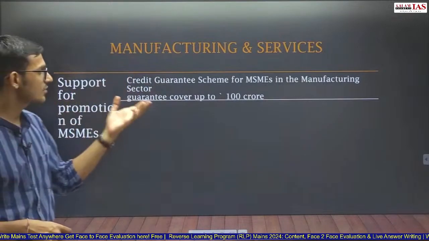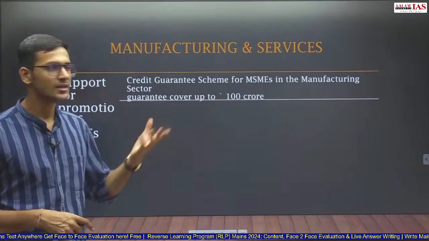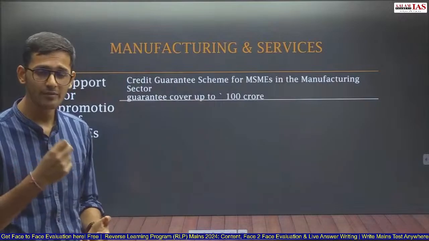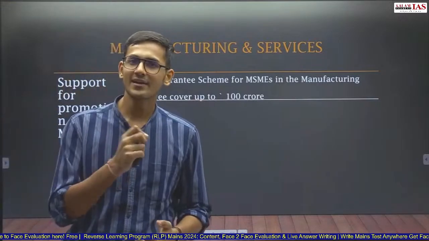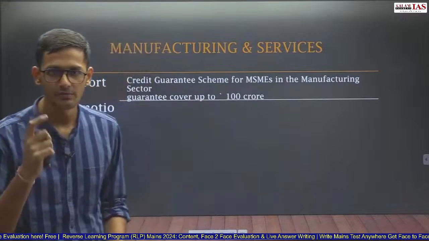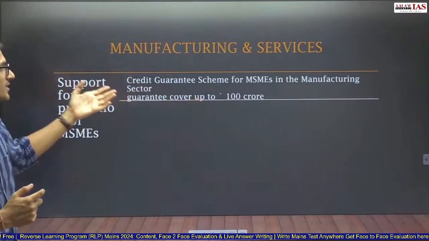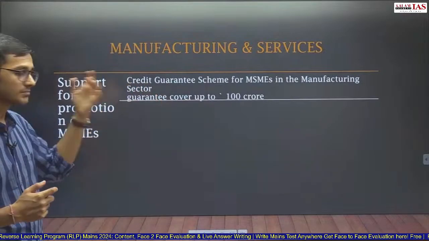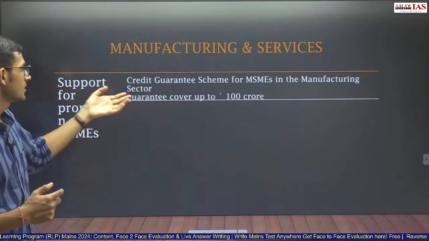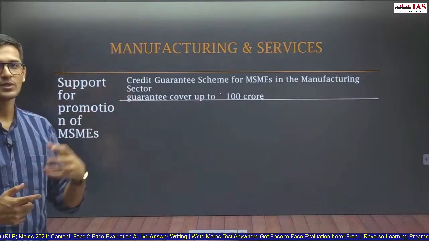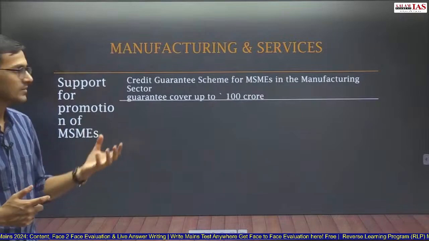Again, last year there was a question upon the MSME sector. So, credit guarantee scheme, a lot of aspirants wrote about the credit guarantee scheme provided to the MSME sector in the manufacturing sector. So this was a point which was used by a lot of aspirants in last year's Mains question of GS3. I think it was the first or second question only. So this is how you actually use this information in your answer writing.